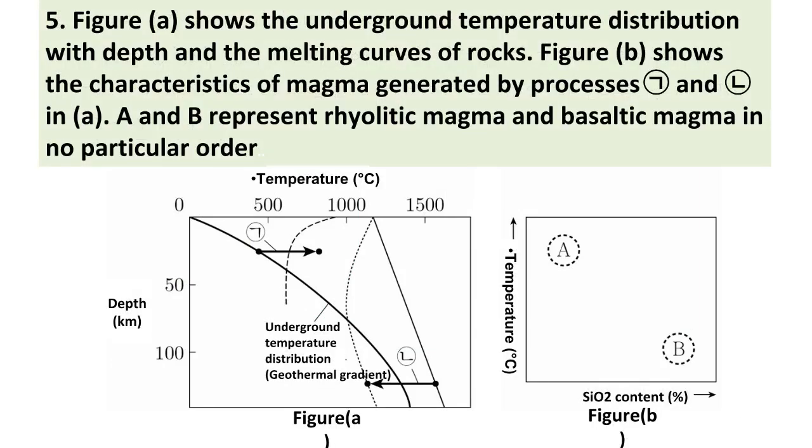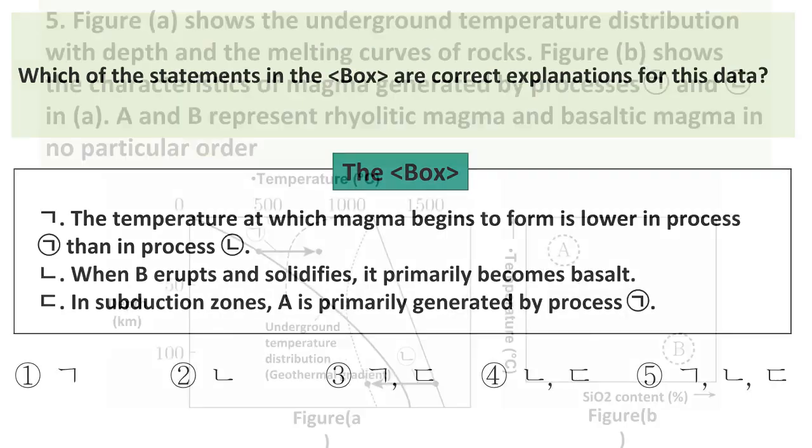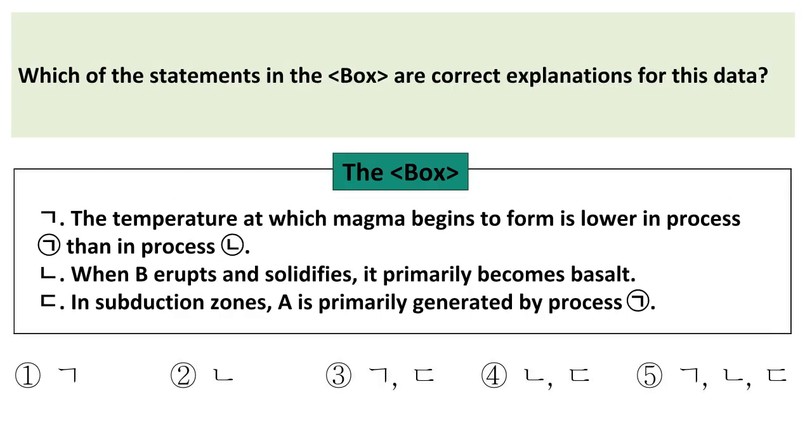Figure A shows the underground temperature distribution with depth and the melting curves of rocks. Figure B shows the characteristics of magma generated by processes Ki-yok and Nyun in Figure A. A and B represent rhyolitic magma and basaltic magma in no particular order. Which of the statements in the box are correct explanations for this data? Let's solve it step by step.